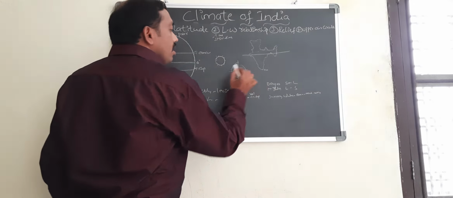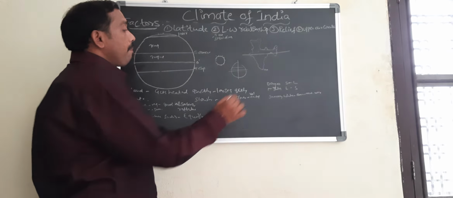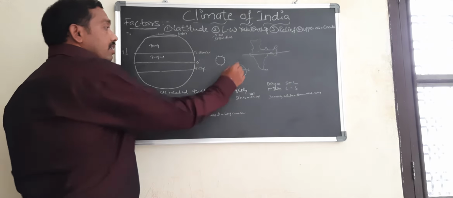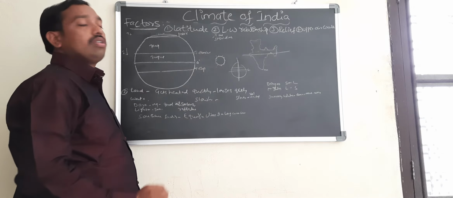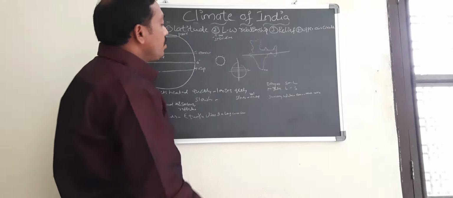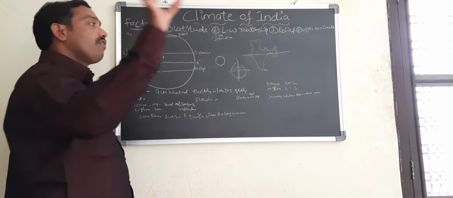Latitudes are the lines which run from east to west in a parallel manner. They are called latitudes. The lines which run from north to south are called longitudes. So what is the use of these latitudes and longitudes? You know that latitudes are useful for the location of a place.